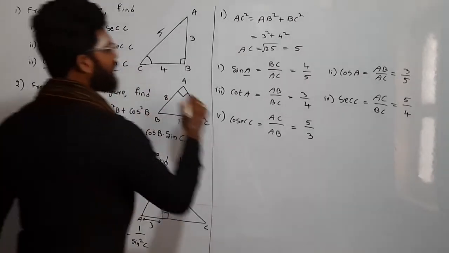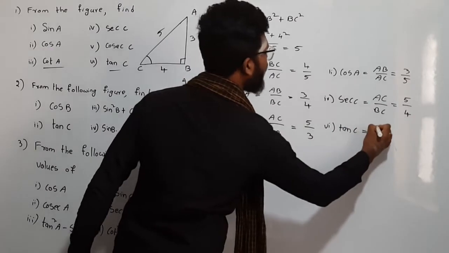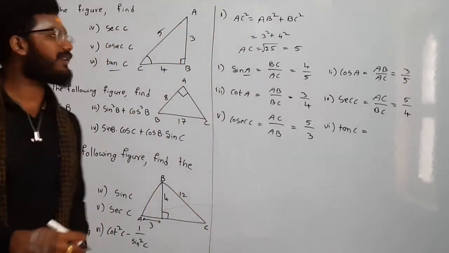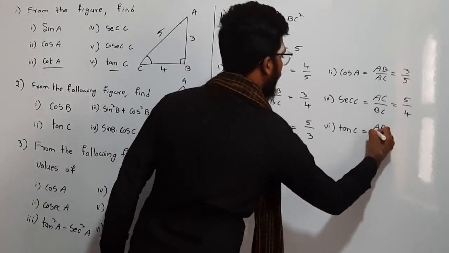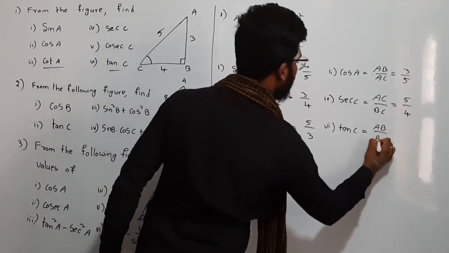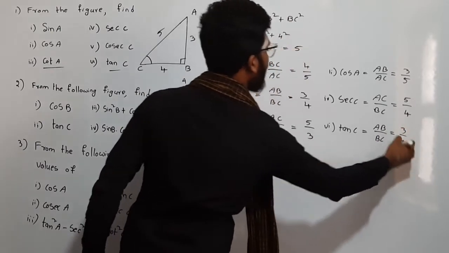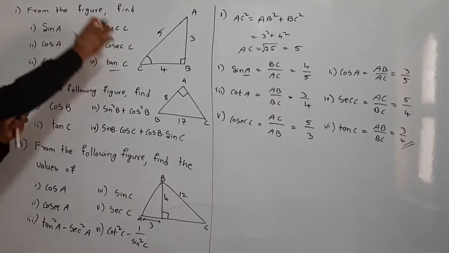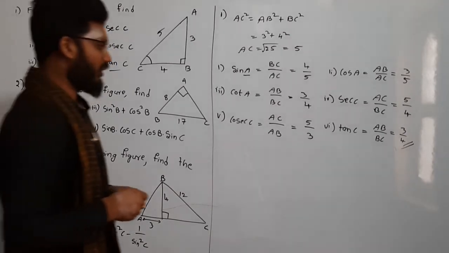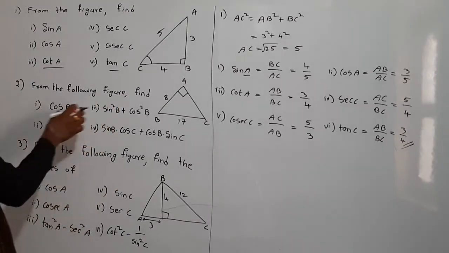The same way, tan C. So what is tan C? Tan is nothing but opposite side by adjacent side. For C, what is the opposite side? AB, by the adjacent side BC. Right? So 3 by 4, that is tan C. So here we have found whatever they asked in the question. So moving on to the next one. From the following figure, find cos B.